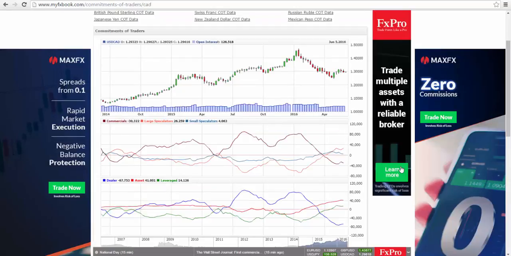Looking at US dollar CAD, for Canadian dollar, we have seen the long positions have gone up slightly. We have gone from 13,053 long positions to 14,126. So this is slightly positive for the Canadian dollar, which means slightly negative for dollar CAD.